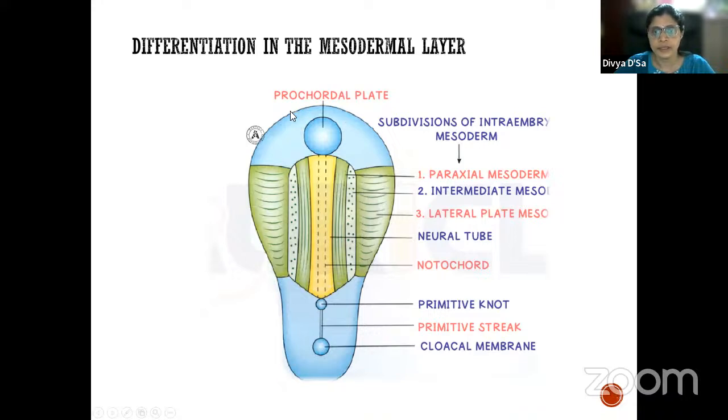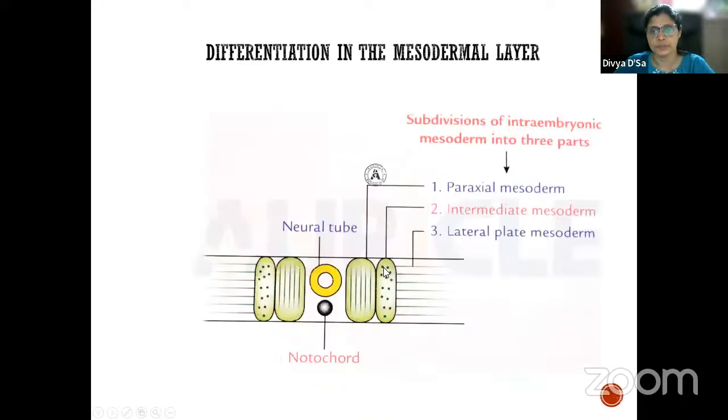Now this is the embryonic disc. This is the procaudal plate. We have the ectoderm above, and what we are seeing is the mesoderm below, which is differentiated. The dotted line is the notochord, and we have the neural tube above it. On either side of it, the intraembryonic mesoderm is differentiated into paraxial, this is the intermediate mesoderm, and this is the lateral plate mesoderm. Our genitourinary tract develops from this intermediate mesoderm. So this intermediate mesoderm forms the entire genitourinary system.